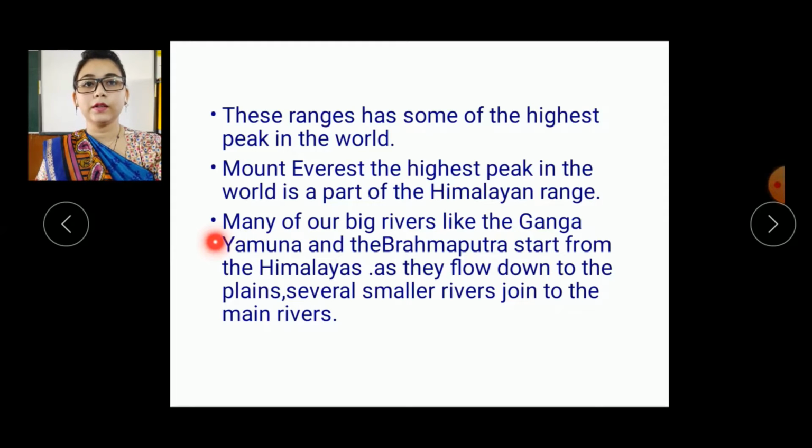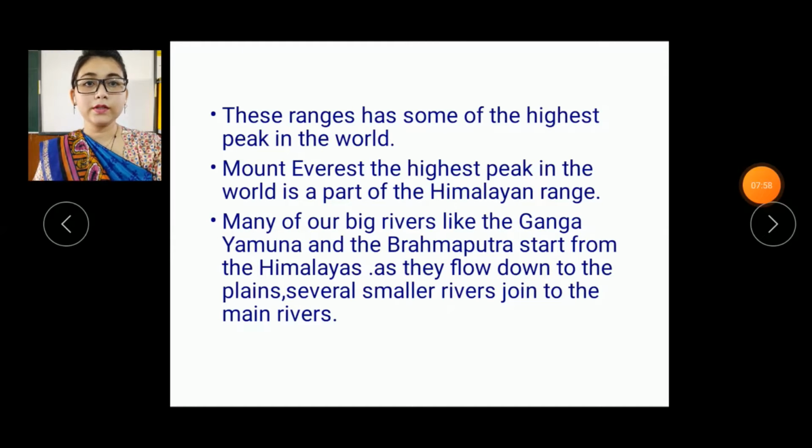Let's move further. Third point. Many of our big rivers like the Ganga, Yamuna and Brahmaputra start from the Himalayas. As they flow down to the plains, several smaller rivers join the main rivers.